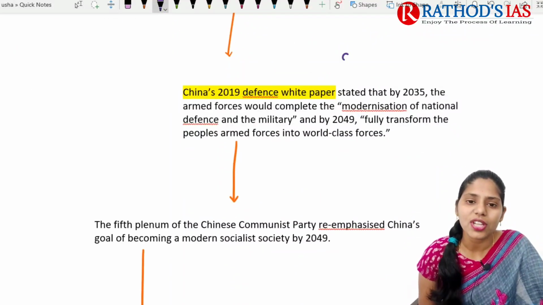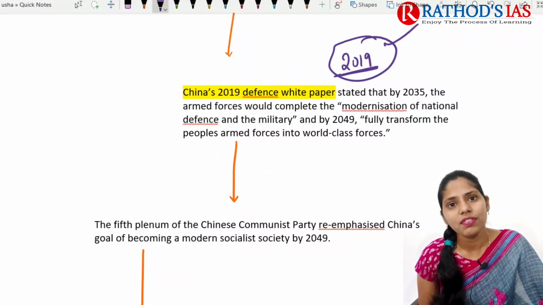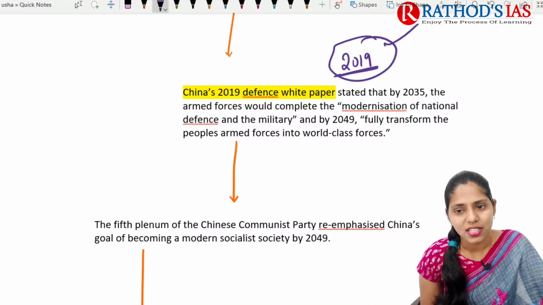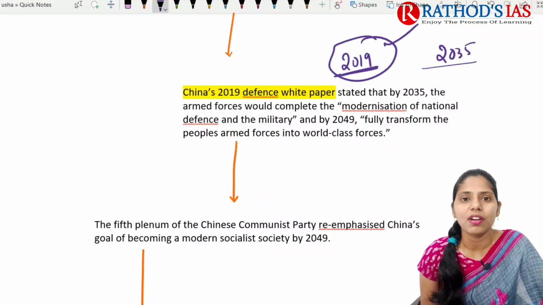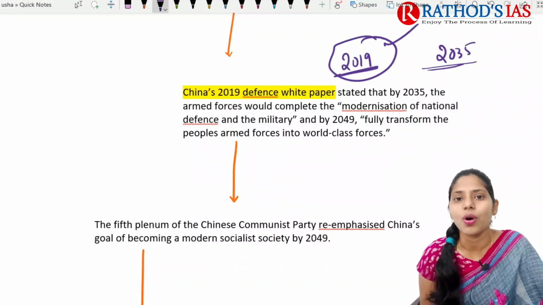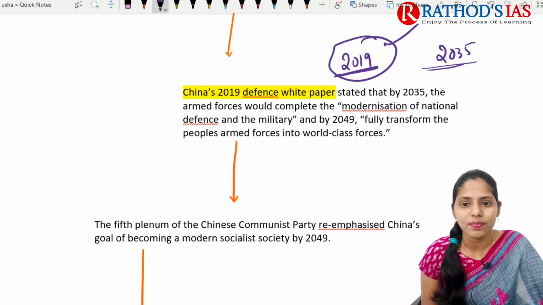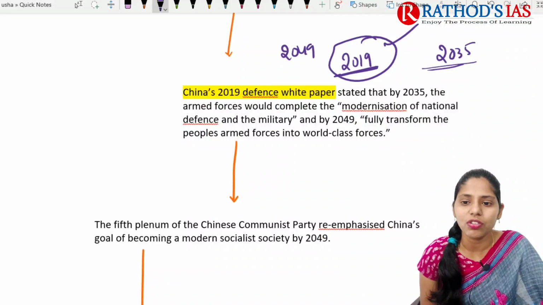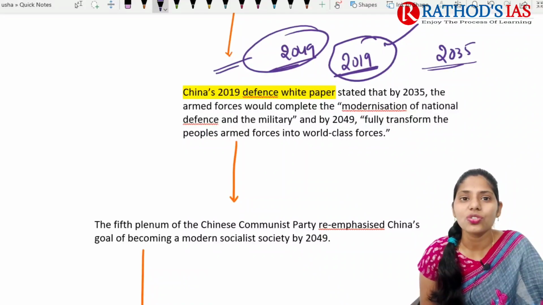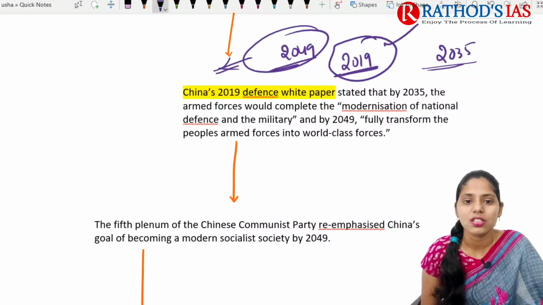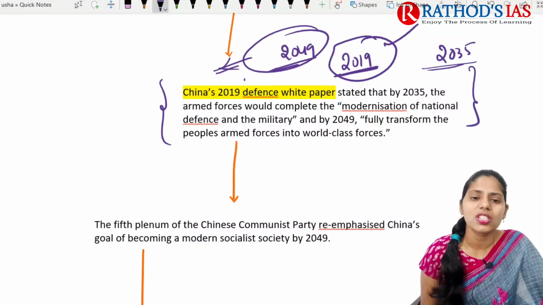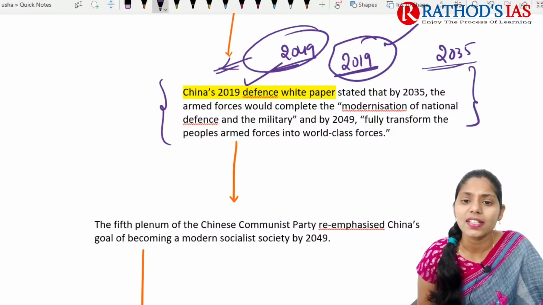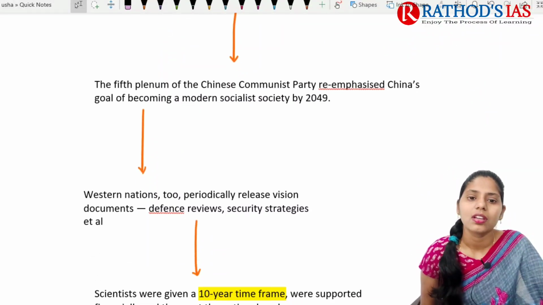And if you're talking about China's 2019 Defense White Paper, it mainly stated that by 2035 the armed forces would complete the modernization of national defense and military, and by 2049 they are going to fully transform the people's armed forces into world-class forces. So this is the aim of China's 2019 Defense White Paper.